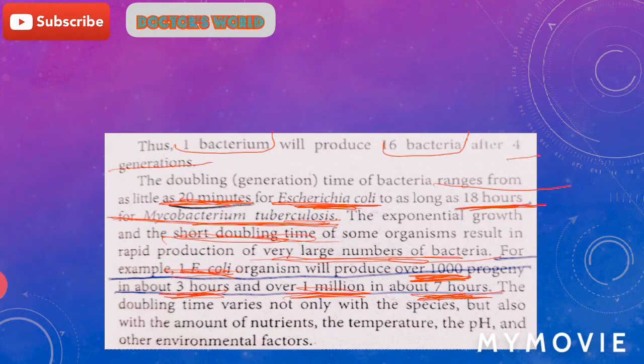The doubling time varies not only with the species, but it also depends on the amount of nutrients provided to the bacteria, temperature, and pH. Some bacteria grow at alkaline pH, while some grow more easily at acidic pH, while some can grow at neutral pH. It also depends on environmental factors. Some bacteria grow in a saline environment, while some cannot.